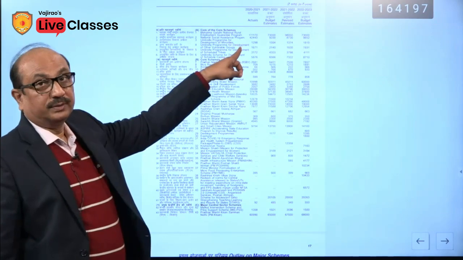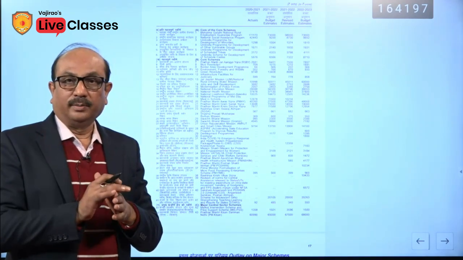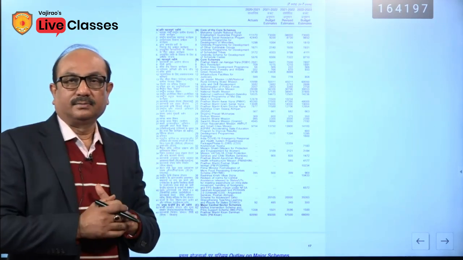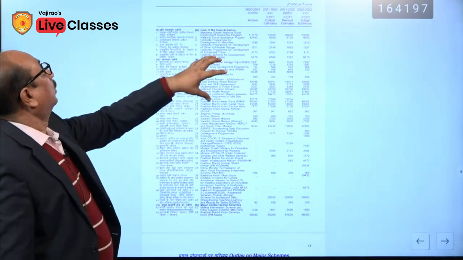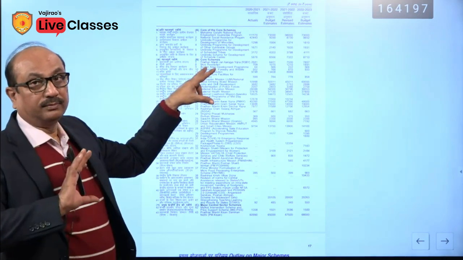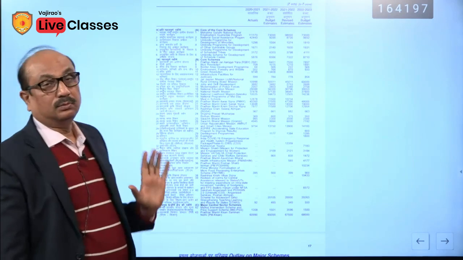Core of the core schemes. Whatever schemes have been launched by the government have been divided into different categories. Under core of the core schemes, 6 schemes are falling. And out of these 6 schemes, MGNREGA is most important.